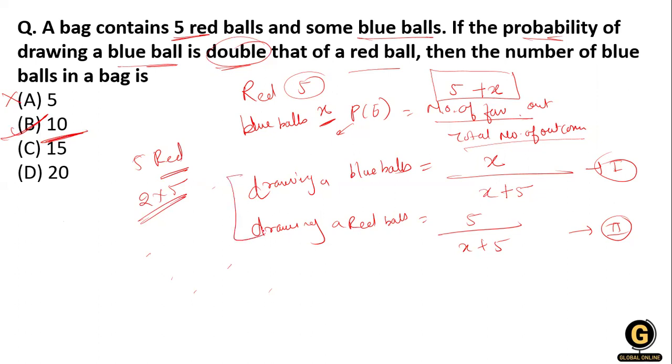Either you can solve this equation and you will get the answer, but sometimes you have to use your common sense while reading the question, because solving it is a lengthy process. So just use it and say that the probability is double. That is twice the probability of the red ball, and the red balls are 5. So option B is right over here.